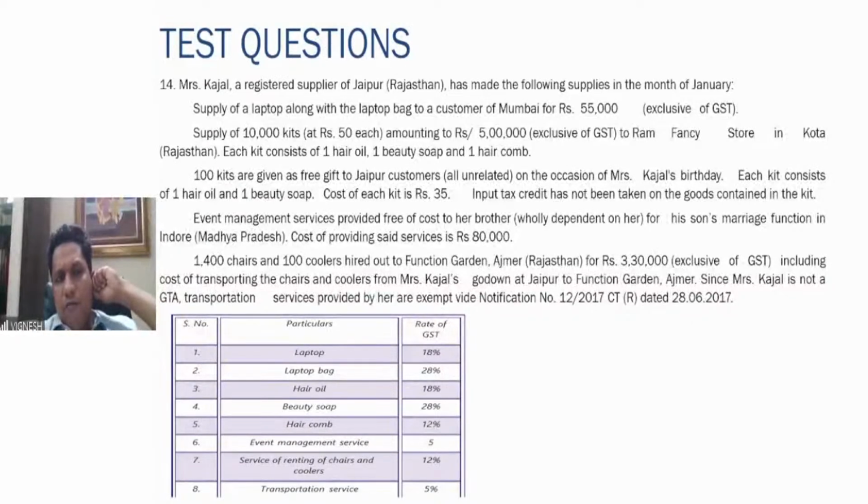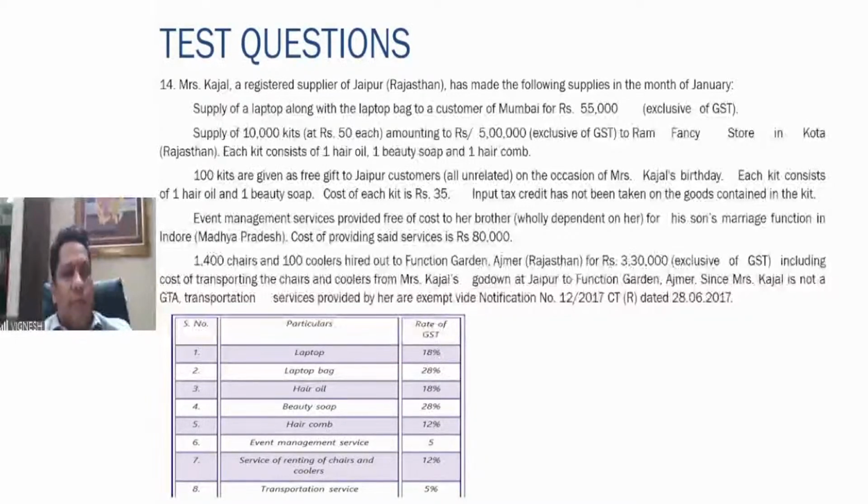Second one, supply of 10,000 kits at 50 rupees each, amounting to rupees 5 lakhs. Each kit consists of one hair oil, one beauty soap, and one hair comb. So here, this is a classic case of a gift supply, a mixed supply, wherein there are two or more supplies, and each supply has the capability to be supplied separately and independently. So you are not able to identify what the principal supply is in this particular situation.